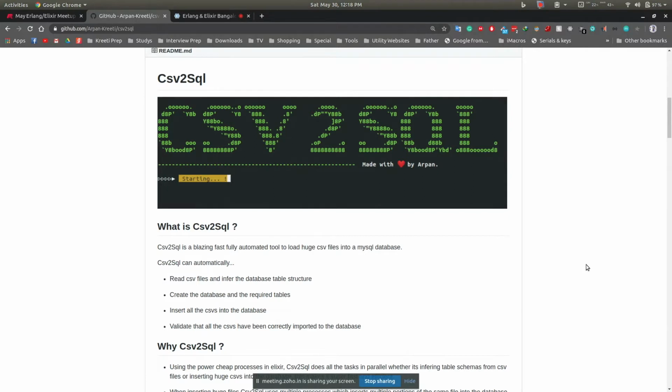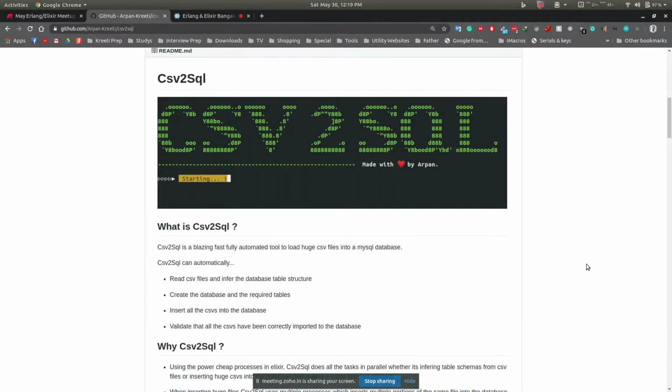So basically, what this CSV to SQL does is, say you have a folder of lots of CSVs, 4 5 GBs of CSVs, and it comes as an e-script. I will talk more about it. So it's like an executable. You give it the path of the folder, and you give it your database username, password, whatever it is, and it will analyze all the CSVs.